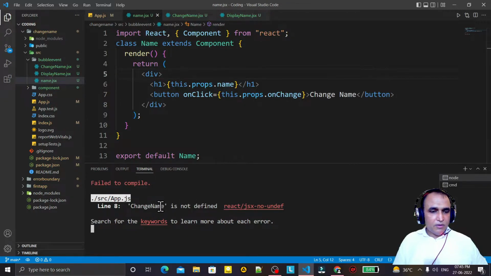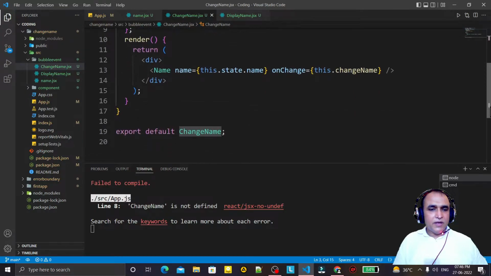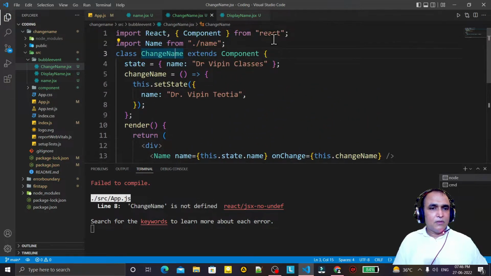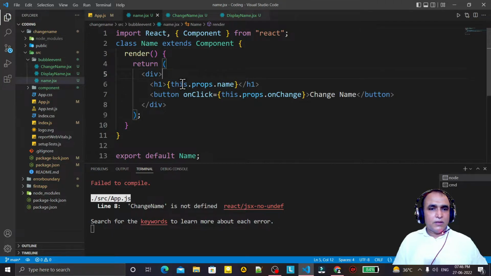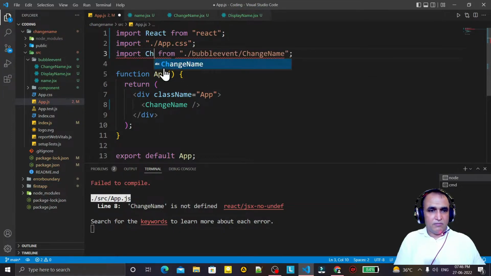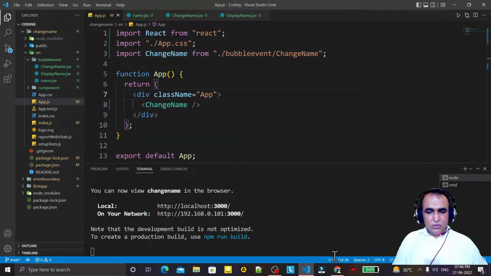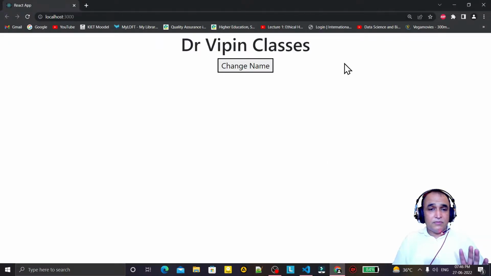Remember that now we have a problem here for changeName. So we check this changeName, and here we have a changeName. Here in App we have a changeName. Here we have to give the name changeName. Okay. So if you see, the same output is here. I click here, the name is changed.